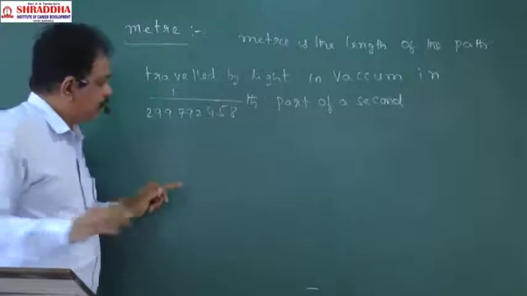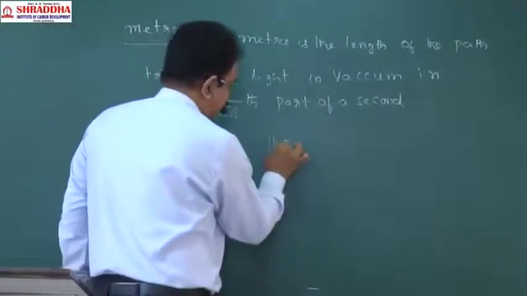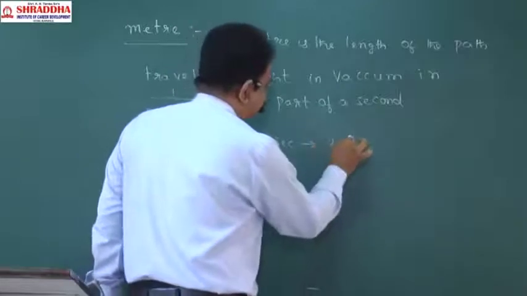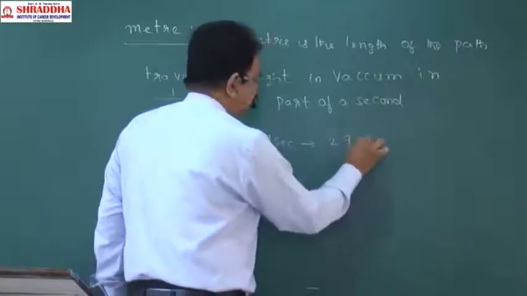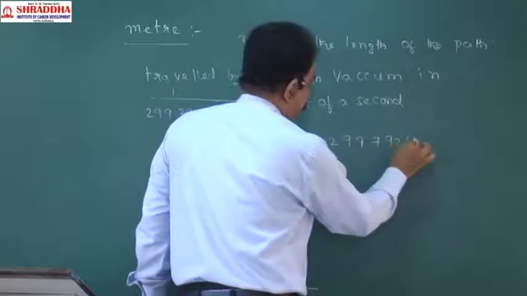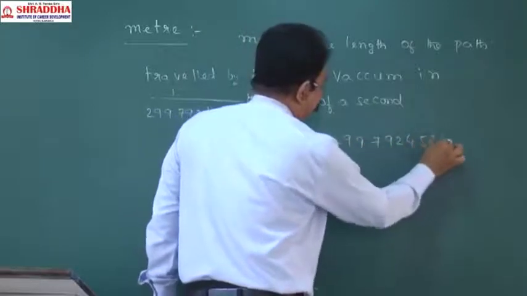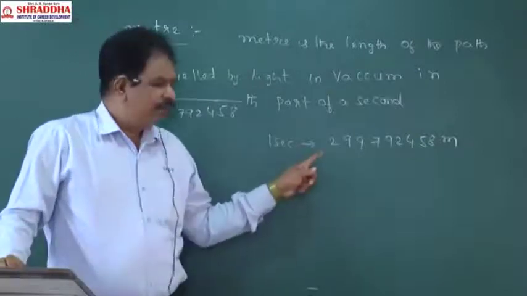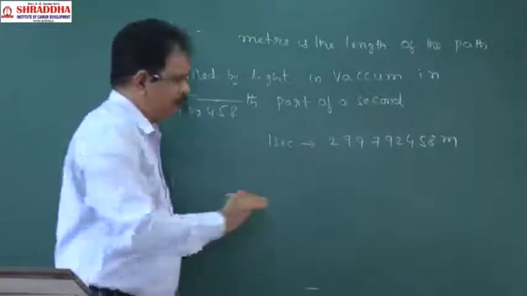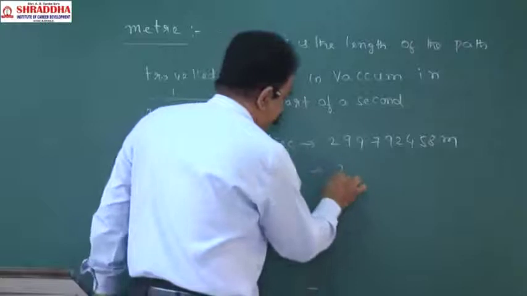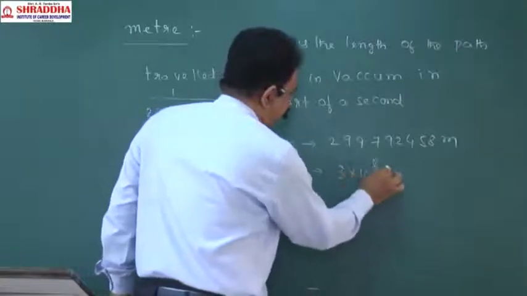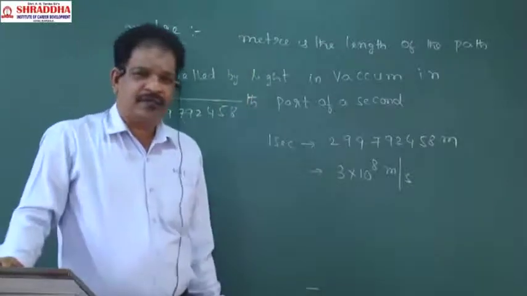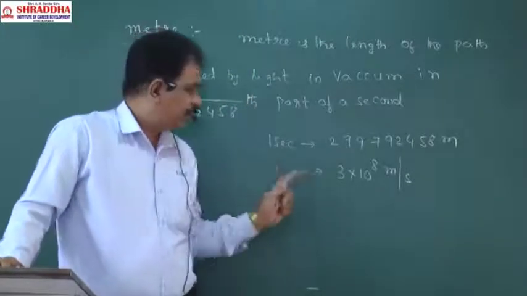So in 1 second, how much distance will light travel? 299 792 458 meters it will travel. We will take this approximate value as 3 into 10 power 8 meter per second. Is it clear? Understand?